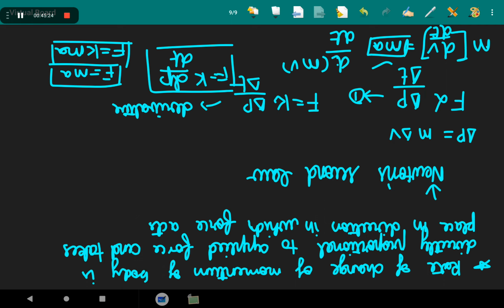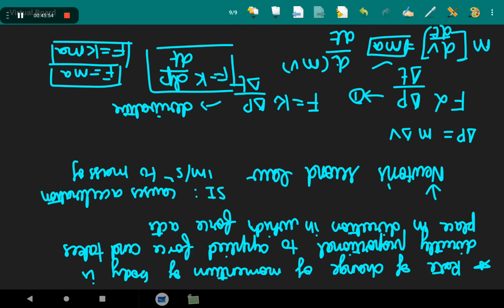Let us note some important points about the second law. Second law பத்தி important points கொடுத்துட்டேன். அதுக்கு முன்னாடி யூனிட் பத்தி பார்த்துடலாம். SI unit of force is Newton. That is one that causes an acceleration of 1 meter per second square to mass of 1 kg body is known as Newton.